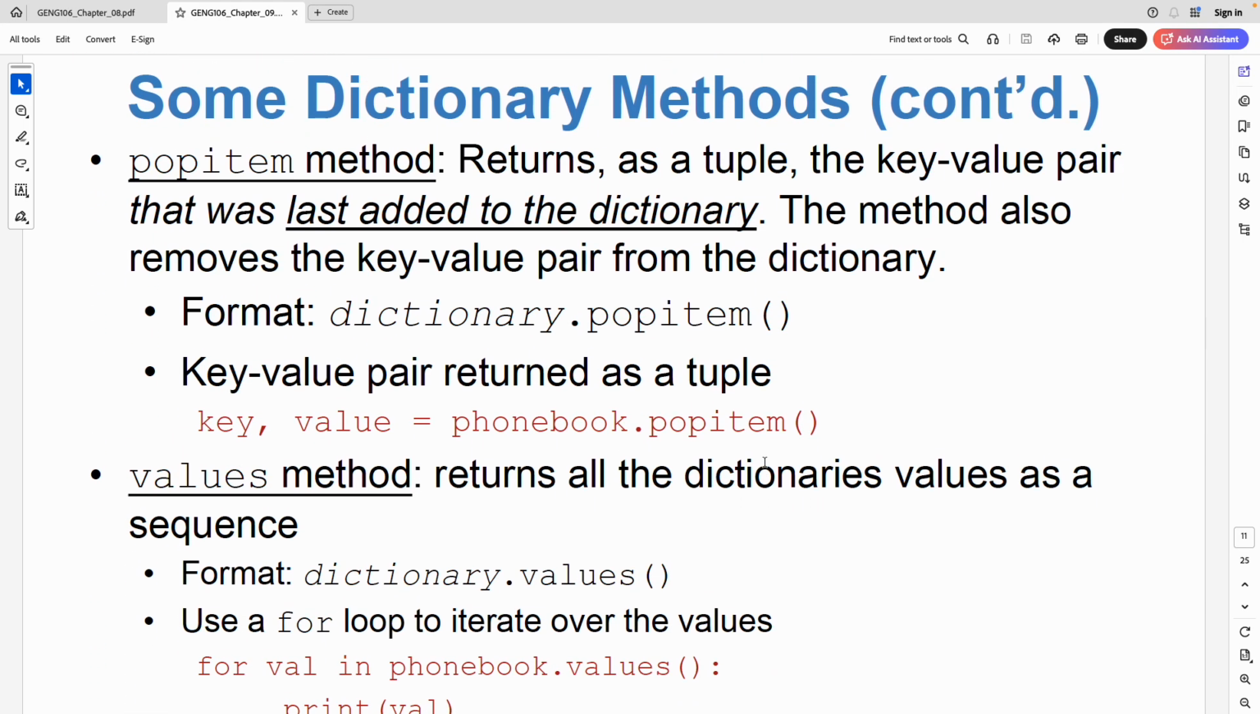Pop item removes the last added item. So I have a dictionary. I keep adding items. I added Aisha, I added Reem, I added Fatima, I added Ali. Then, okay, no, I have to remove Ali. So I have to remove the last item that I added. So then what I can do is I can just use this pop item so that it will be removed.